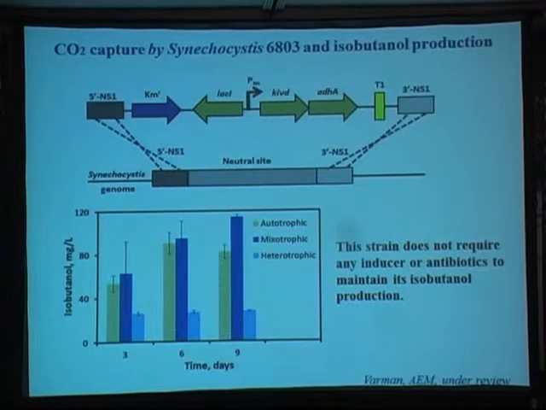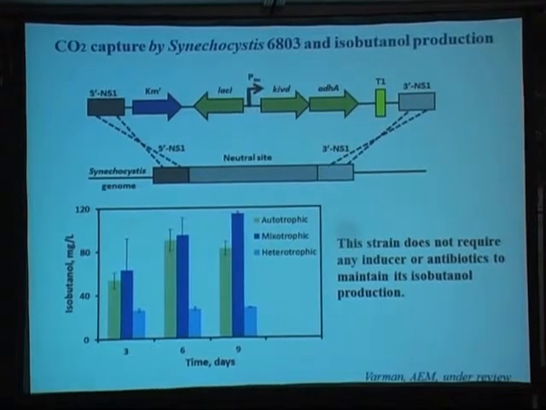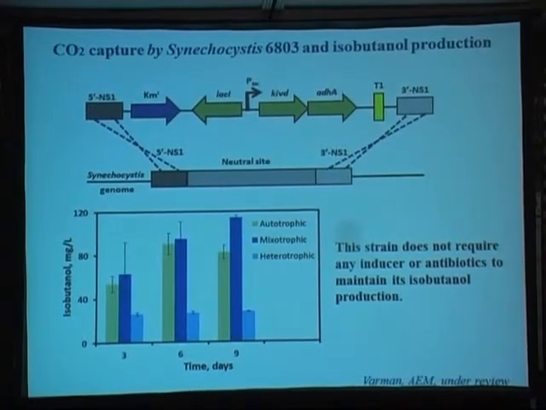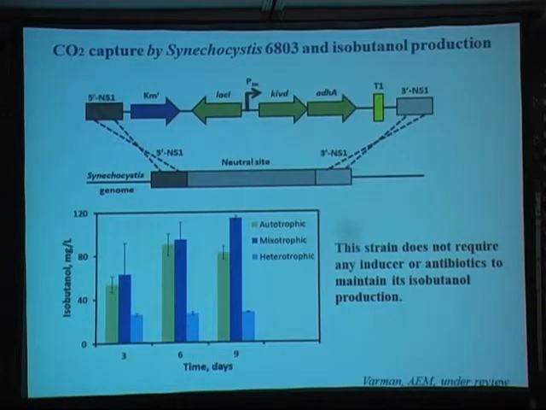That also tells you that through anaerobic digestion, the CO2 can potentially be recycled and captured to make biofuel. This work I will not talk about since the time is limited.